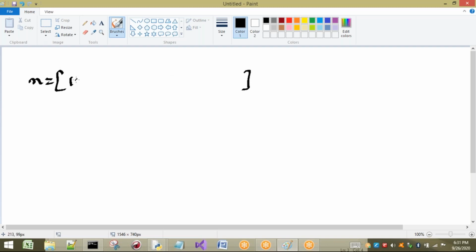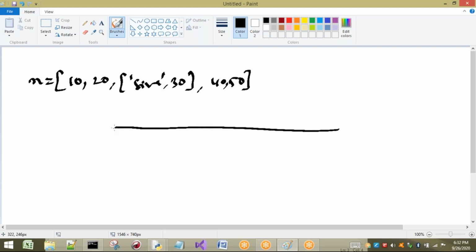For example, 10 comma 20 comma, again I am going to open a bracket. Here it can be considered as one more list which is present in a list. This is a list which is present in this list. Okay. So for example, here I can take 40 comma 50. So this is a list. How is it going to be created?